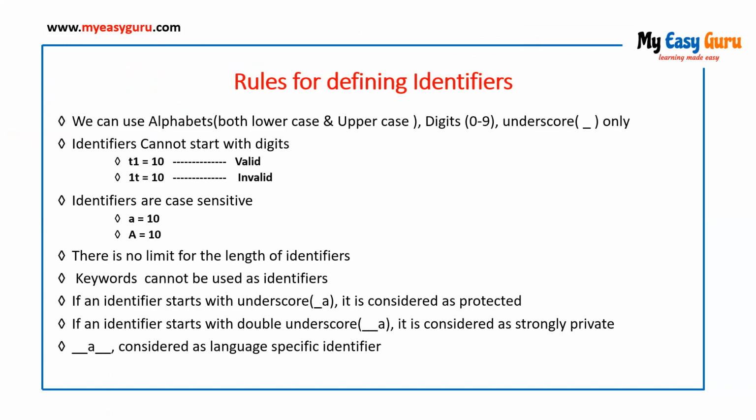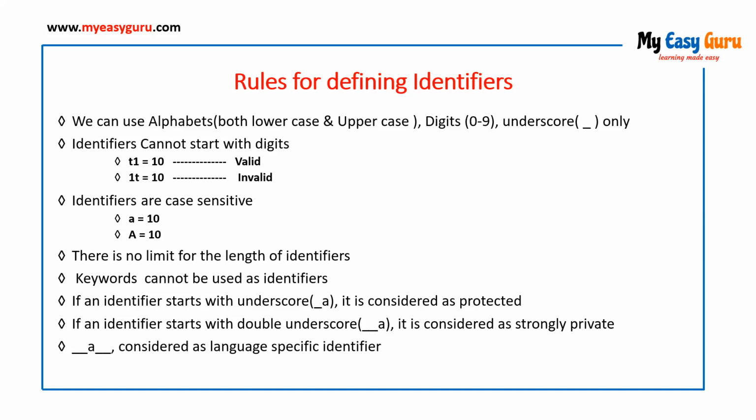Right? So next one, identifiers are case sensitive. And in every programming language, there are some specific words which are used for performing specific tasks. Like if, it is used to validate a condition. Else. True, it is a Boolean value. False, which gives the result of a condition. For, which is used for loop.